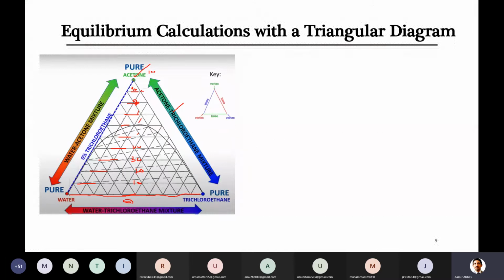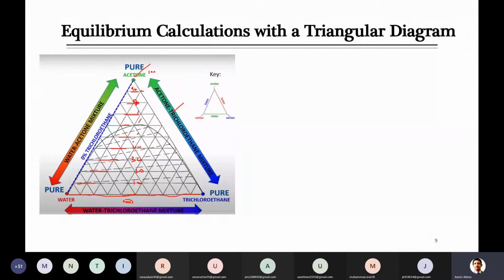In some diagrams, you will see that the numbers are mentioned as a fraction. That's not a big issue, because you know that we can write either the percentage or the fraction. For example, they will have 1 here at the top, that is 100%, then 0.9, 0.8, and so on. So this is for one component.